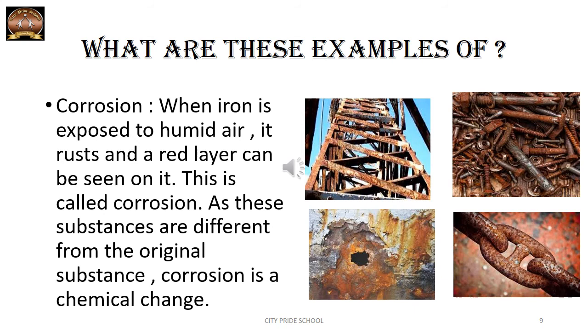It means we cannot get the original substance back. Entirely a new substance is formed, so this is a kind of chemical change. And this wearing away of iron, or the iron getting rusted, the term used is corrosion. So corrosion is a chemical change.